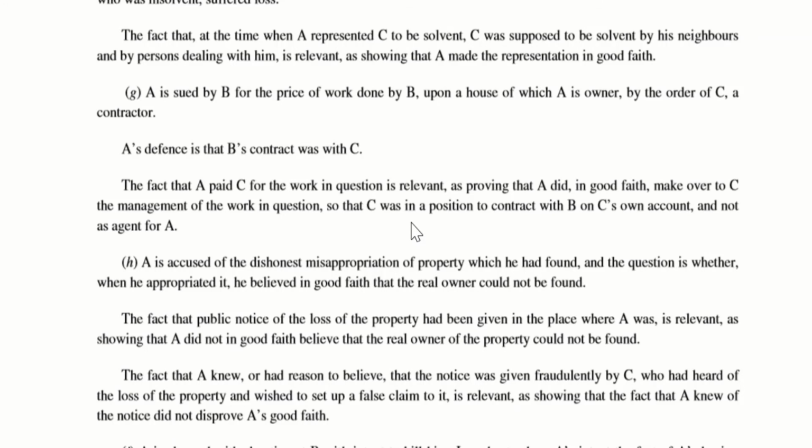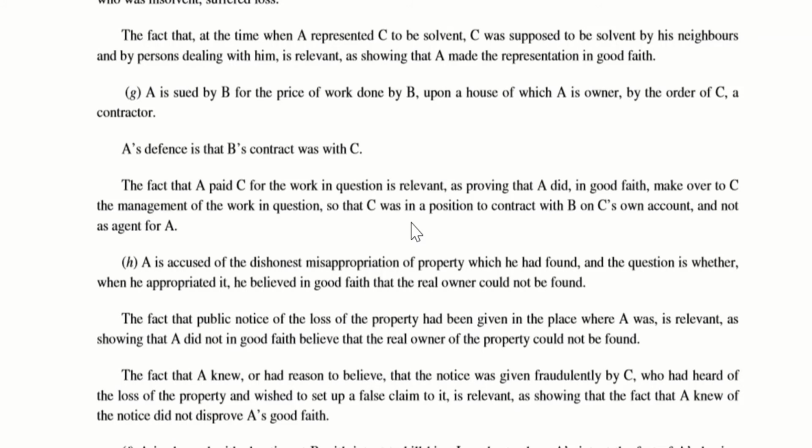So now A has a reasonable suspicion. A has a doubt whether C is the original owner or not. So in that case, this A's good faith cannot be disproved because he had a doubt about C.